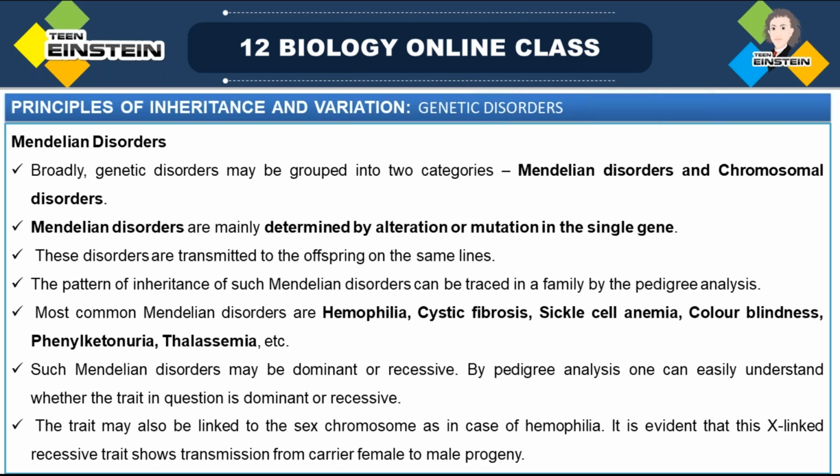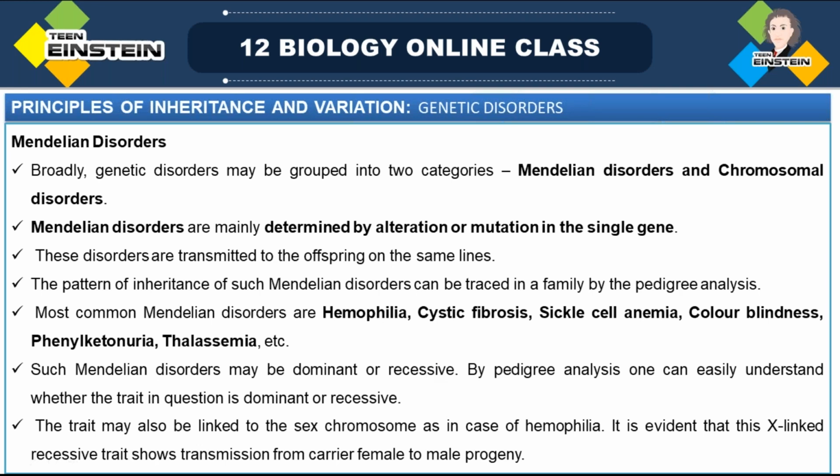So these disorders are transmitted to the offspring on the same line, and the pattern of inheritance of such Mendelian disorders we can trace by pedigree analysis. With the help of pedigree analysis, we can trace the pattern of inheritance of Mendelian disorders.